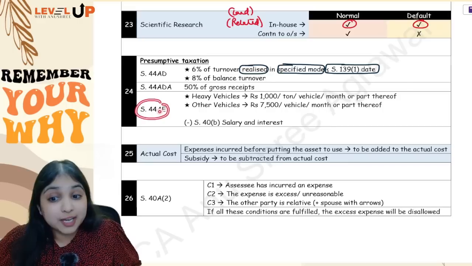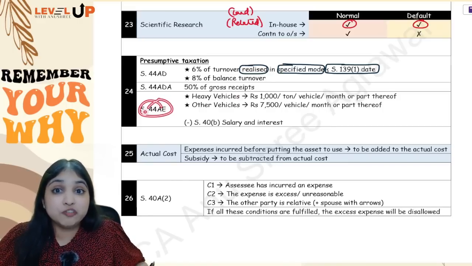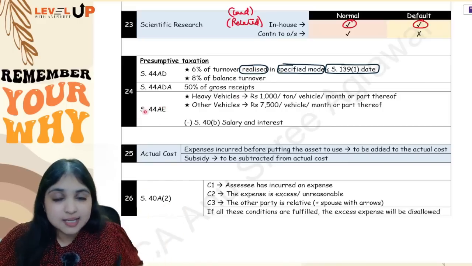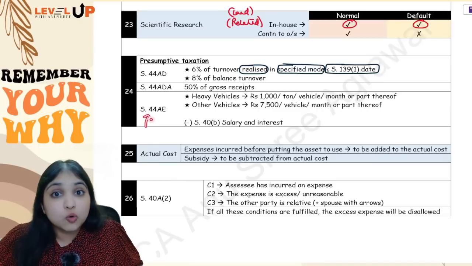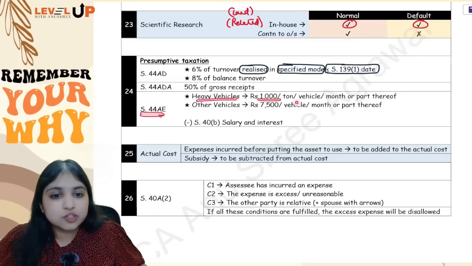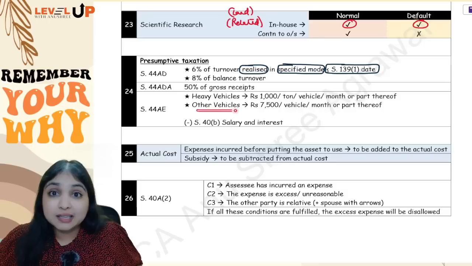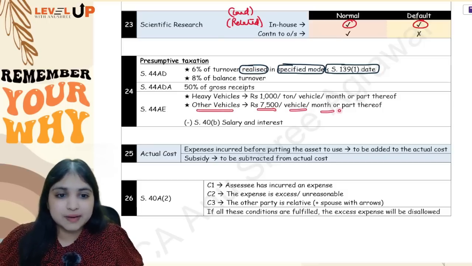Alright. In section 44AE, it depends. 44AE is if the assessee is in the business of plying, hiring, leasing goods carriages. Under that section, the assessee should not own more than 10 goods carriages. Under section 44AE, for heavy vehicles, 1000 rupees per ton per vehicle per month or part thereof will be taxable. For other vehicles, 7500 per vehicle per month.